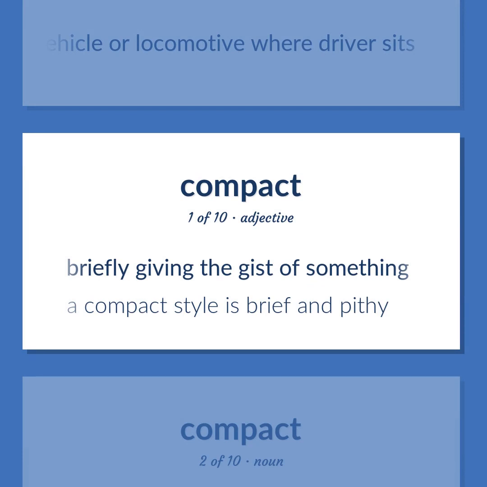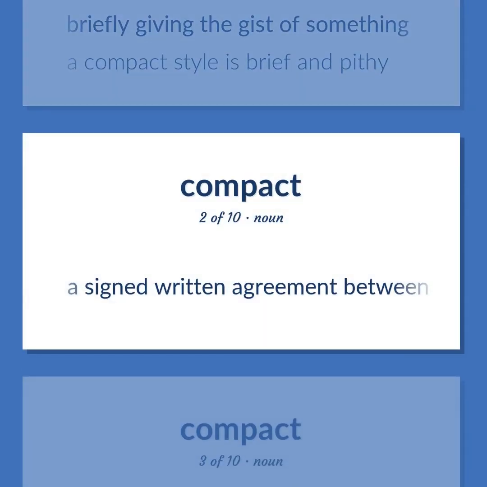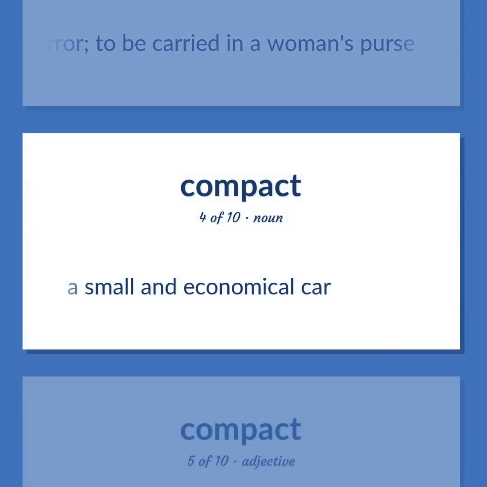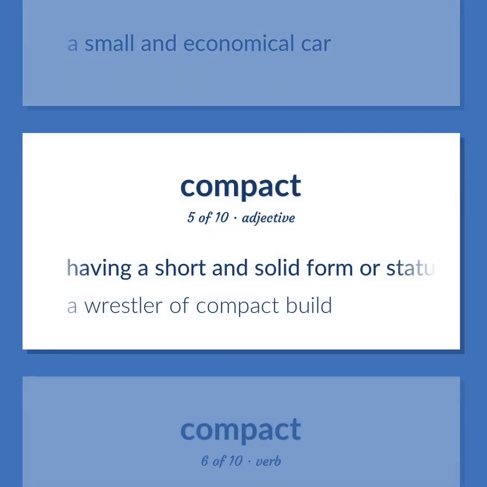A compact style is brief and pithy. A signed written agreement between 2 or more parties, nations, to perform some action. A small cosmetics case with a mirror, to be carried in a woman's purse. A small and economical car. Having a short and solid form or stature. A wrestler of compact build.